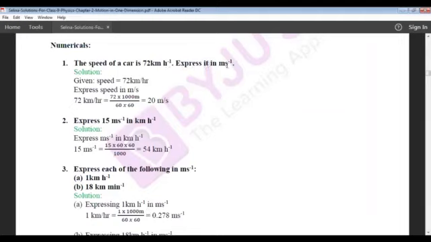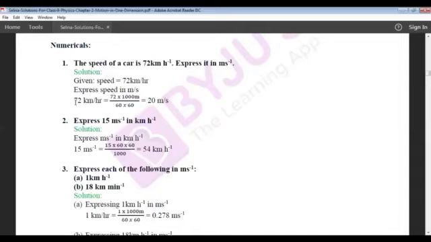Okay, so the first numerical is: the speed of a car is 72 km per hour. Express it in meter per second. So already you all know how to convert kilometer per hour into meter per second. So write the given thing. Speed is 72 km per hour. Therefore, express this speed in meter per second.